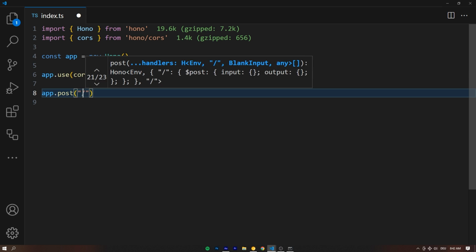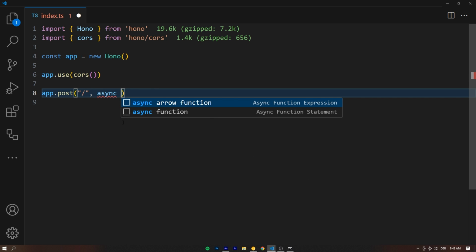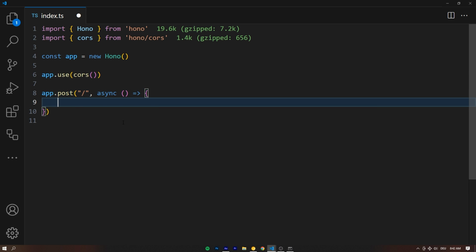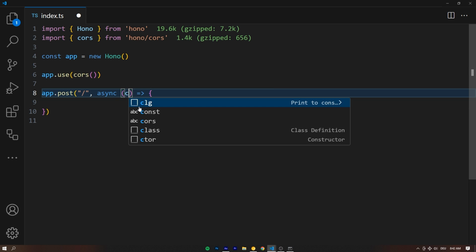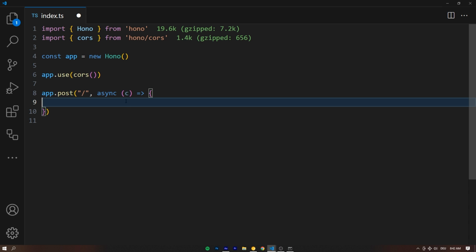And if you make a post request to the / route, so to the main domain that we're hosting this on, in that case, we get a callback function. It's marked as asynchronous. And this callback function contains the context that Hono gives us. If we hover over this, that's going to be the context type from Hono. And you can basically imagine it like the request, right? It gives us all the data that we need, all the user data, the content type, etc. And the content type is important because that's the first thing we're going to check.